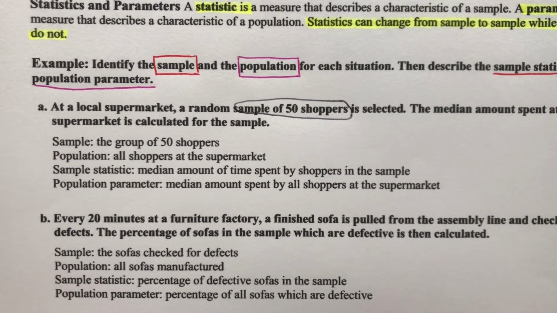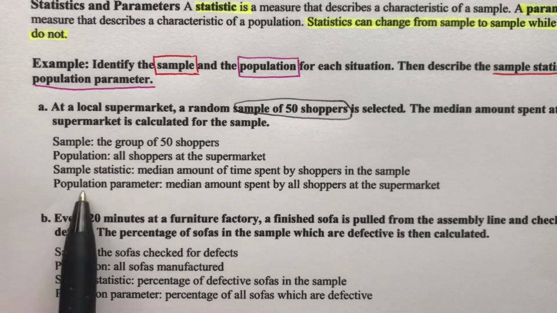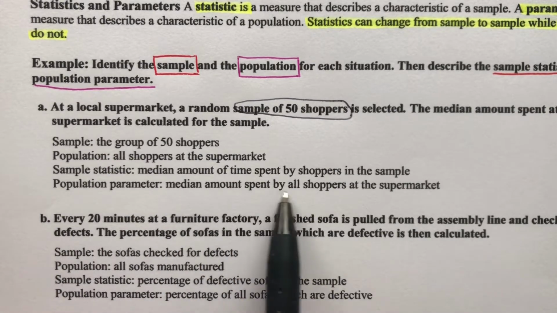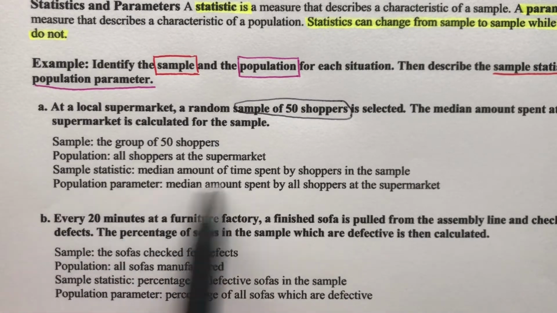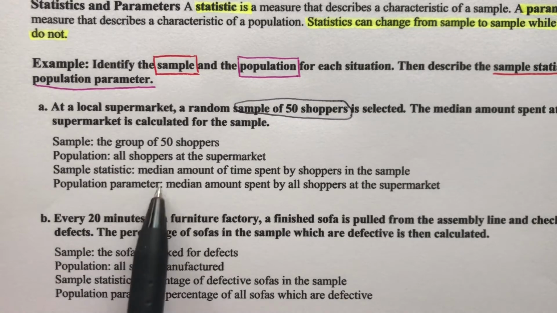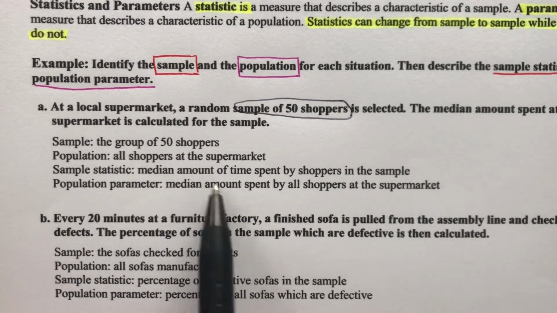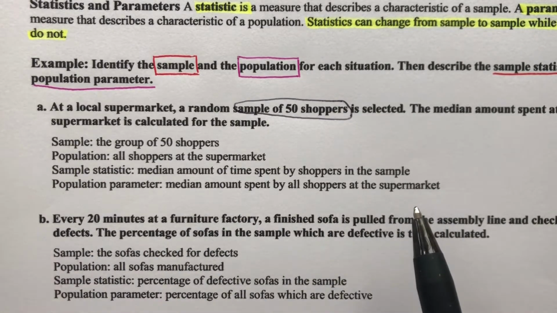So maybe of those 50 people, a few of them only stay in the store for 10 minutes, a few of them stay in the store for over 2 hours. We don't know, right? So that's what we're calculating. And we can figure out from those 50 people what the middle number is. And that middle number may or may not reflect what the average is for all the shoppers. We don't know. The population parameter is the median amount spent on all shoppers at the supermarket. So our sample statistic is just the median amount from our sample. The population parameter is that same measure for the entire population, okay?